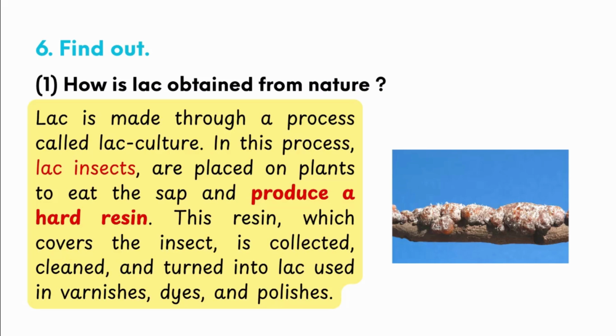Lac resin. This resin, which covers the insect, is collected and cleaned and turned into lac used in varnishes, dyes, and polishes. Okay, means lac is obtained from an insect, the lac insect.